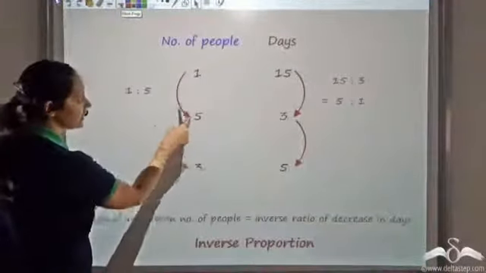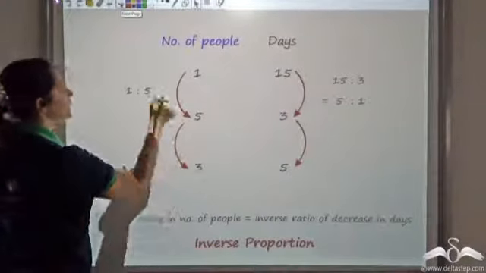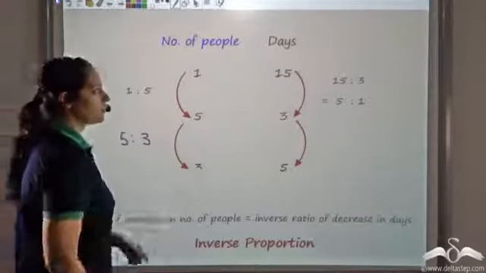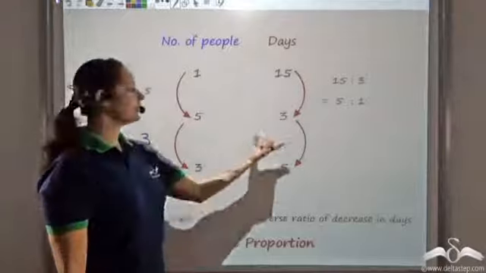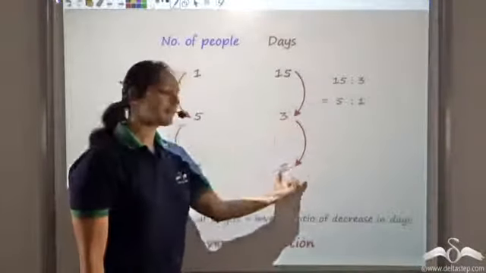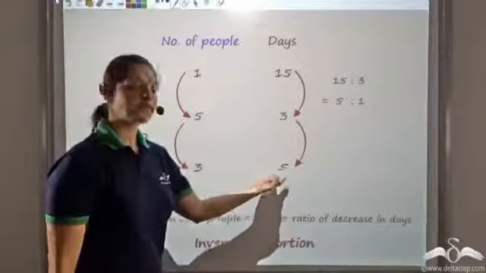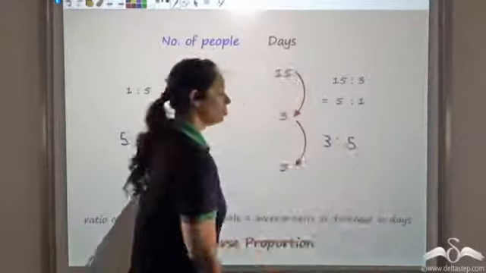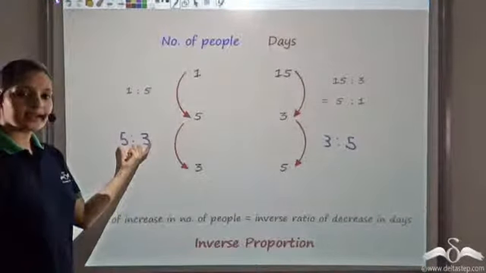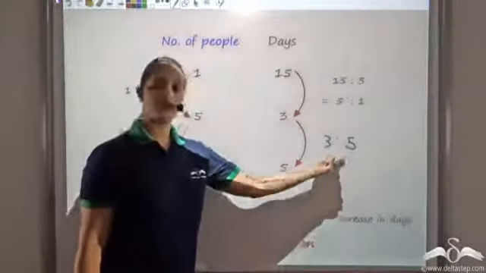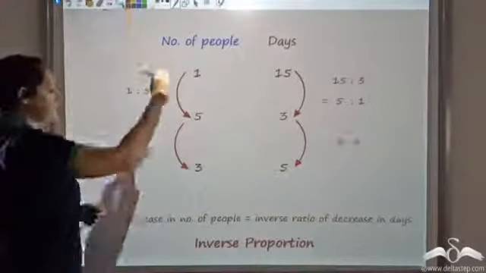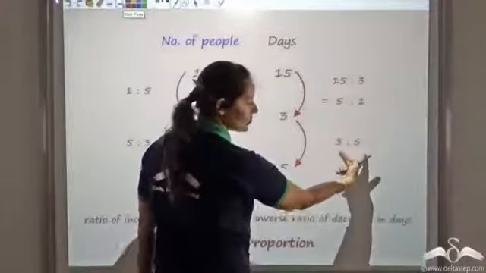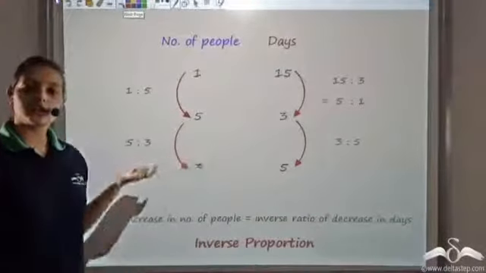Now what is happening is, I am decreasing the number of people. From 5, I am making it 3. So ratio of decrease is 5:3. But if I decrease the number of people, the number of days that the food lasts increases. Now let us look at the increase of this ratio here. Increase would be equal to 3:5 here. So again, here I get 5:3. Here I have 3:5. Now if I inverse it again, this would be 5:3. Then both the ratios would be equal.